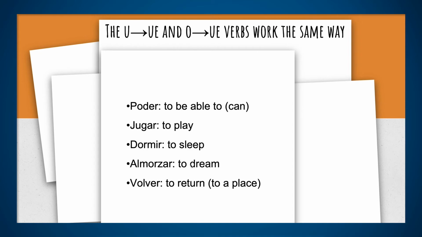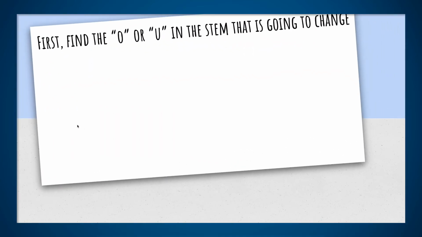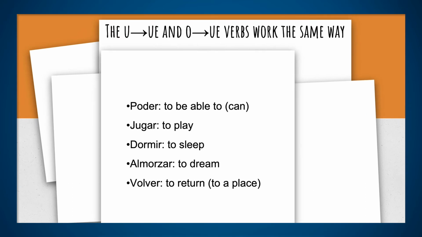Now, almorzar. Okay. Almorzar, I just noticed a mistake here in this PowerPoint. Almorzar is to have lunch. So please forget about the two definitions there. Almorzar is to have lunch. Volver is to return, and you change that O for UE. I apologize for that.